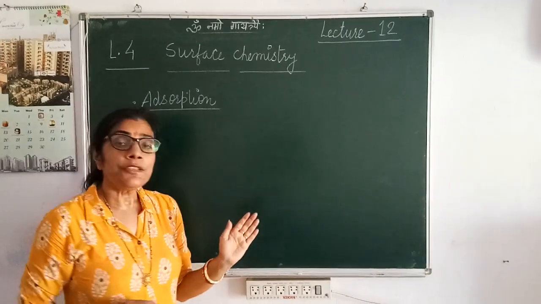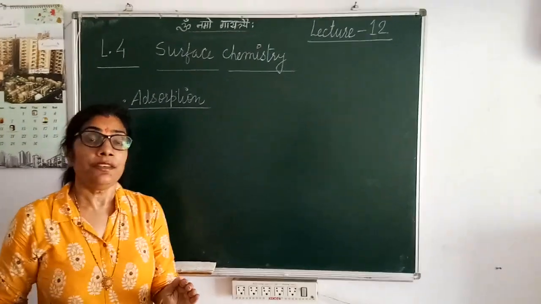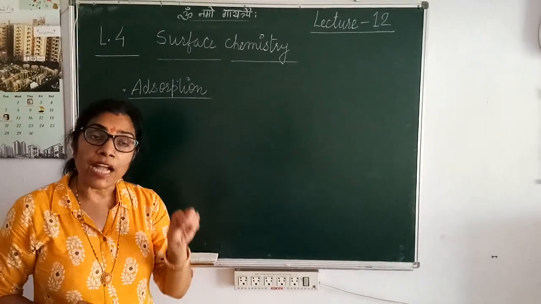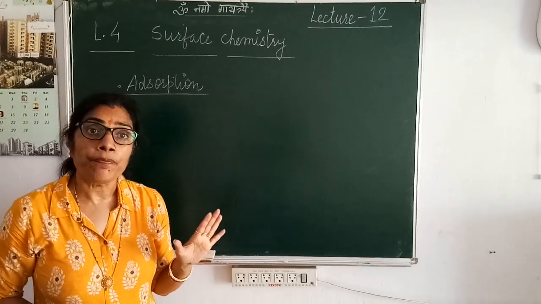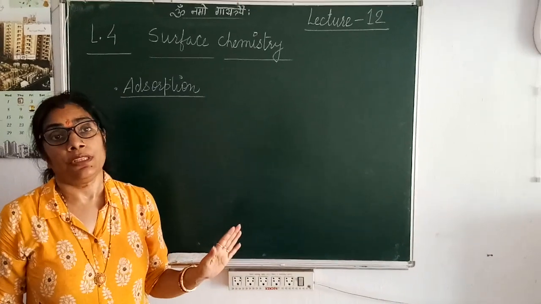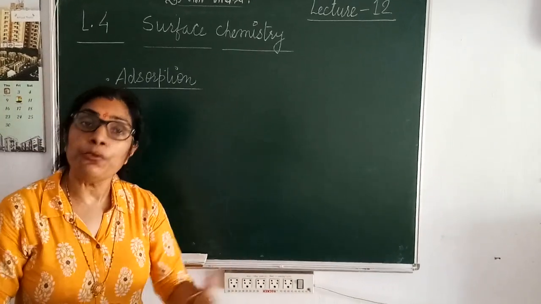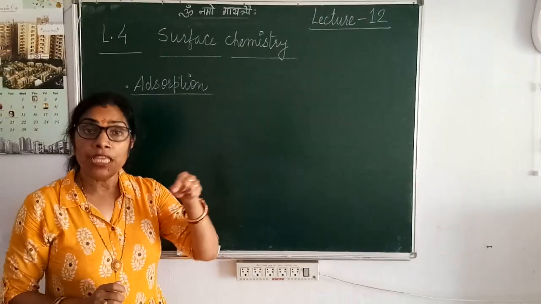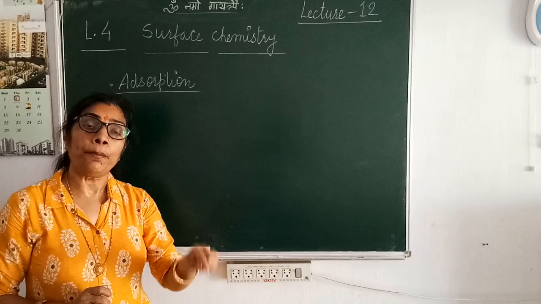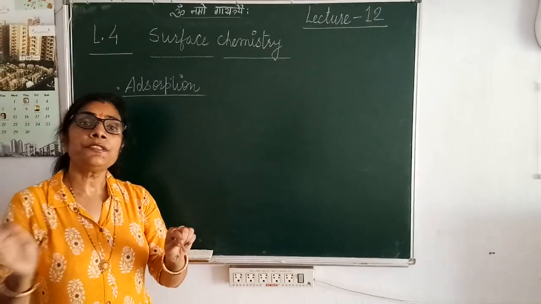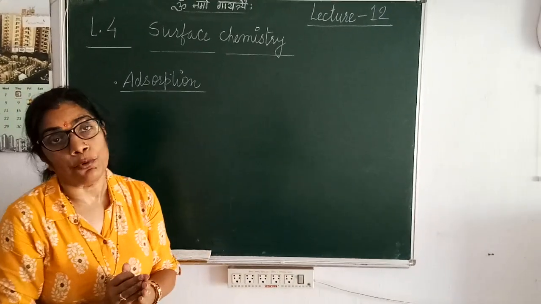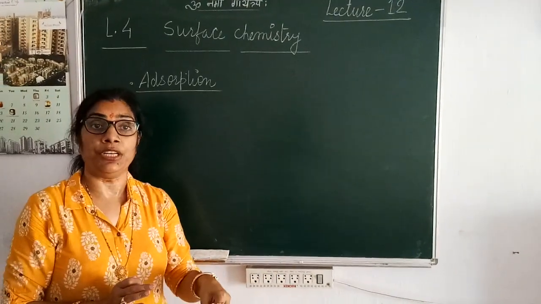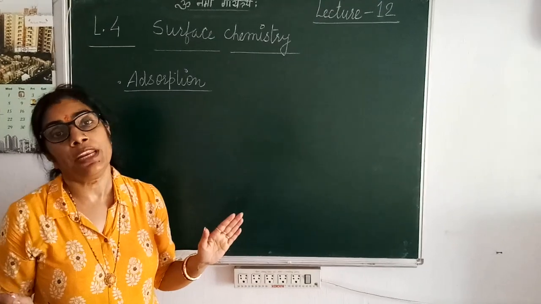So my dear students, you must have seen the sugar which we buy from the market. Is it white in color in its raw form? It's absolutely not. In its raw form it is brownish in color and it might have some impurities as well. So this sugar which is in raw form, brown colored, is passed through animal charcoal and that charcoal absorbs the color as well as impurities so that it becomes pure and white.